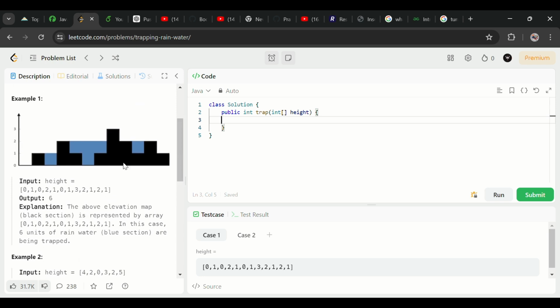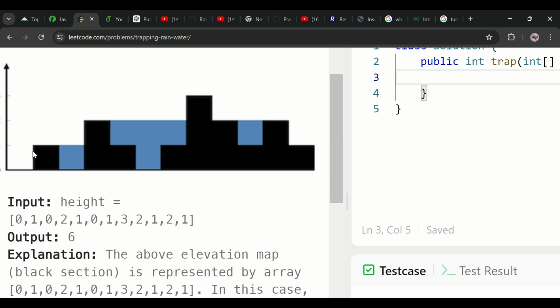By looking at this diagram, what do you understand? In my point of view, let's see here. If I zoom in, before this block, is there any block? No. So if there is no block before this, this block cannot store any water. How can it? Let's think. If I store water here, it falls down there, because there are no backward blocks.